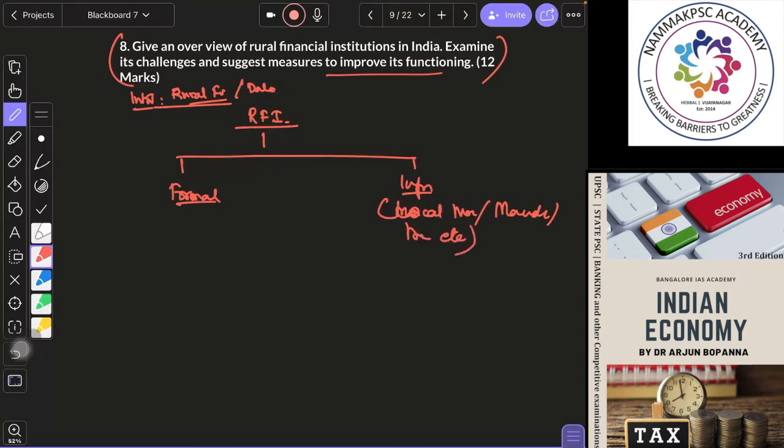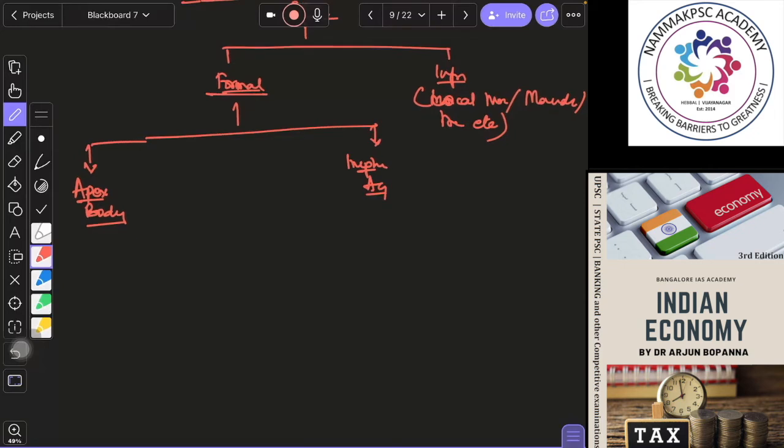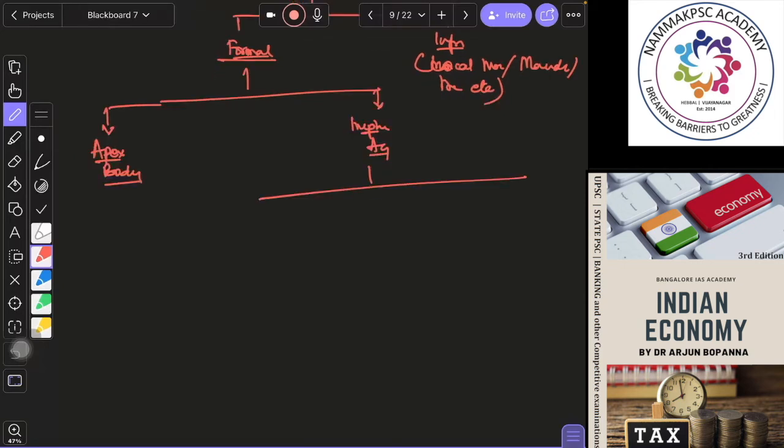Then you will write formal. This is where our focus will lie. So under formal you will write the apex body, and then the implementing agencies, or the financial agencies. Directly also you can write who the implementing agencies are.